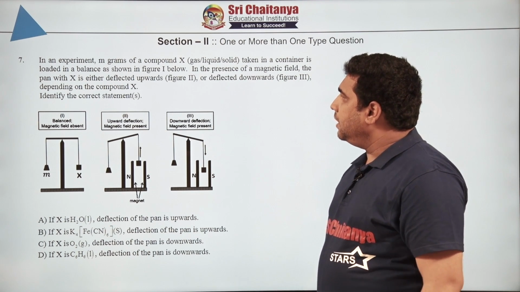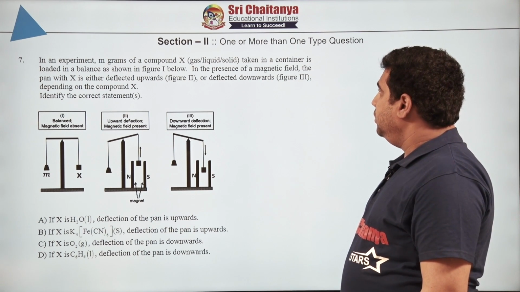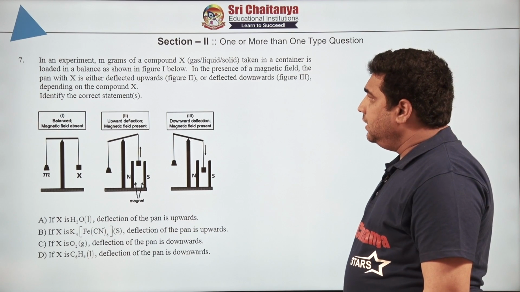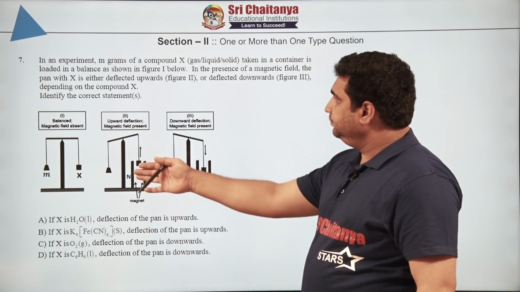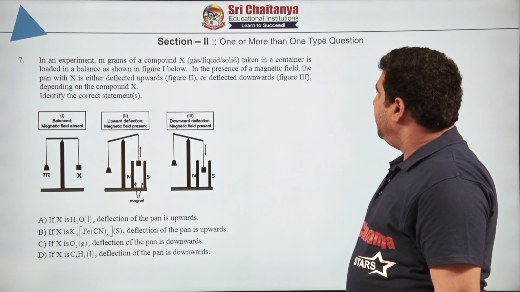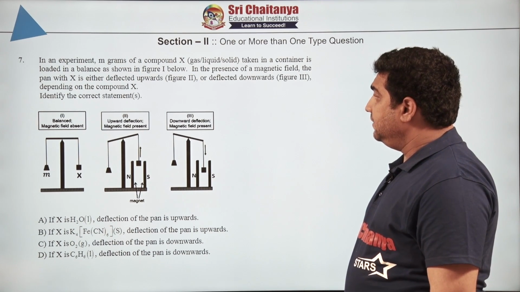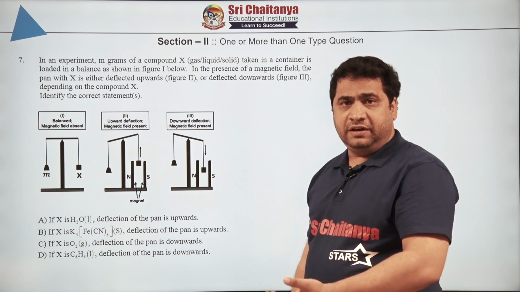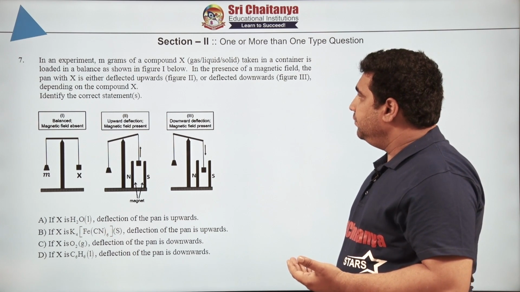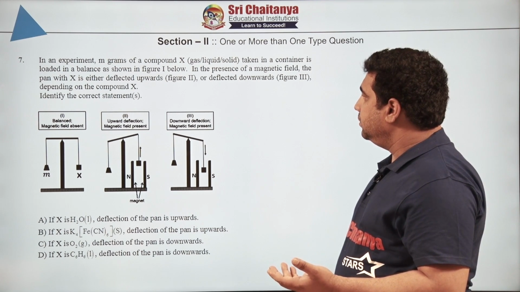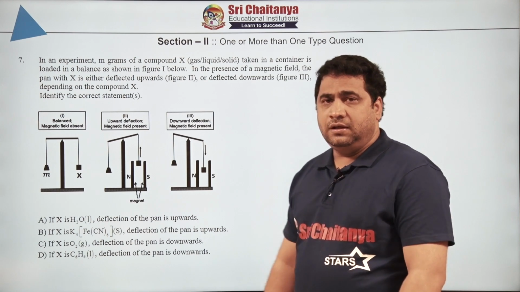In an experiment, m grams of compound X, gas, liquid or solid, is taken in a container and loaded on a balance as shown in the figure. In the presence of a magnetic field, the pan with X is either deflected upwards or deflected downwards. Are you following? Depending upon the compound X, identify the correct statements.